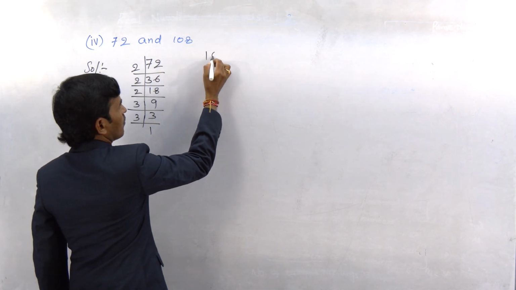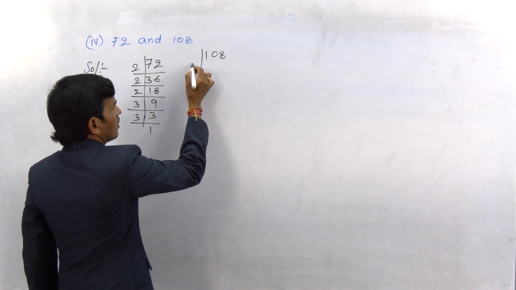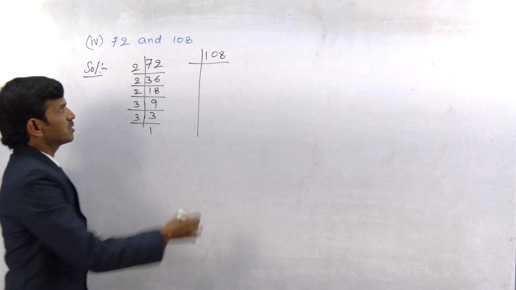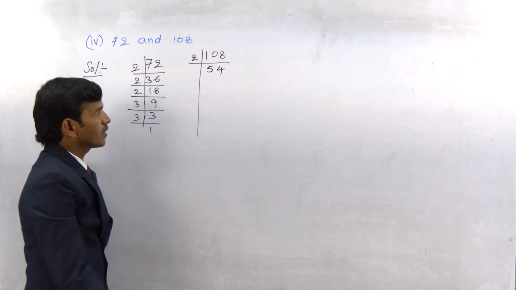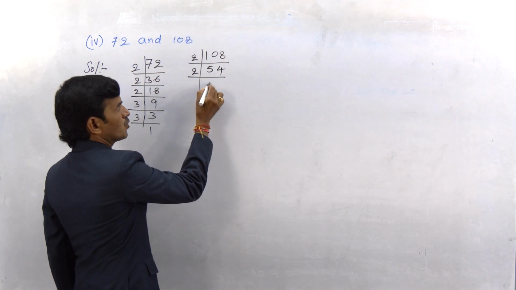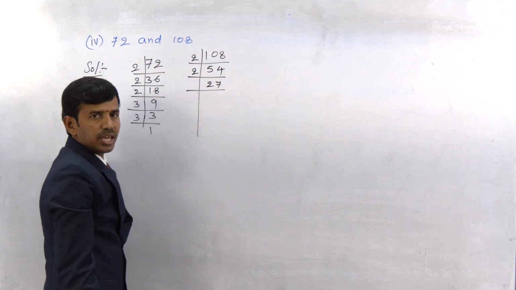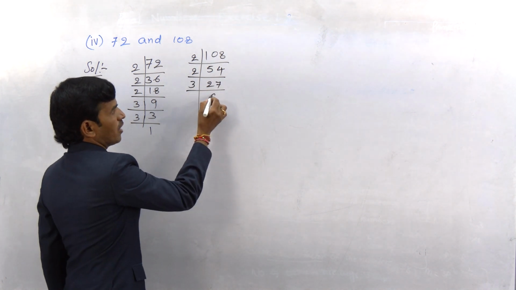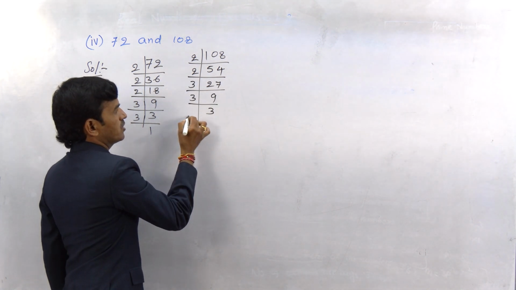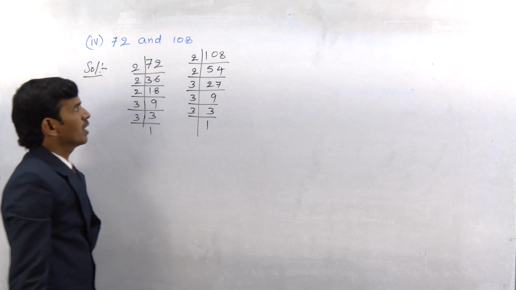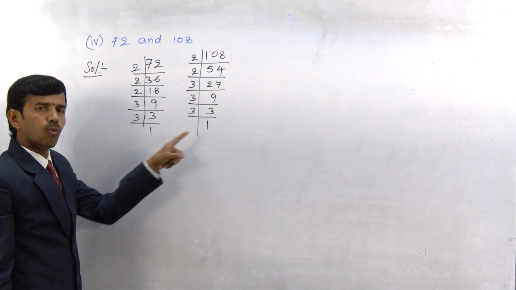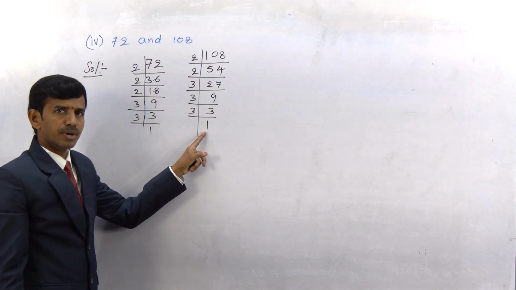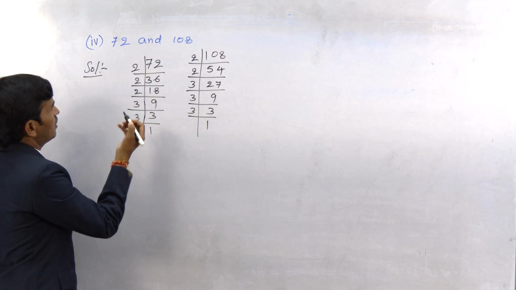In the same manner for 108, 2 fifty-fours are 108, 2 twenty-sevens are 54, next 3 nines are 27, 3 threes are 9, 3 ones are 3. Continue this finding of prime factors till getting 1, which is neither prime nor composite.